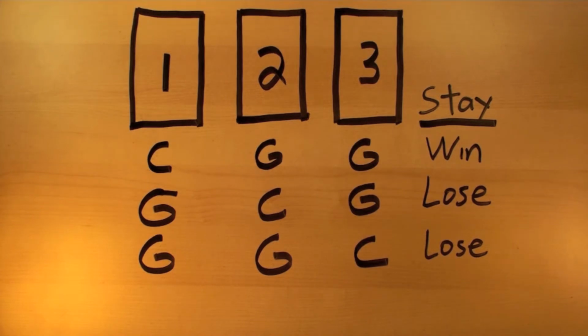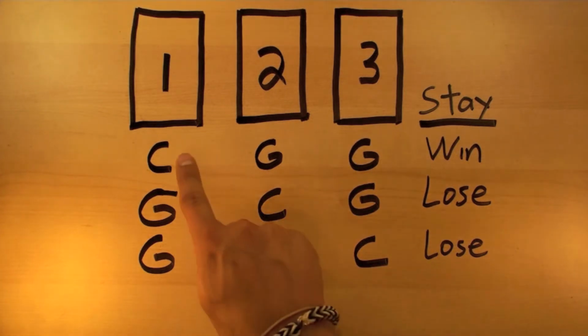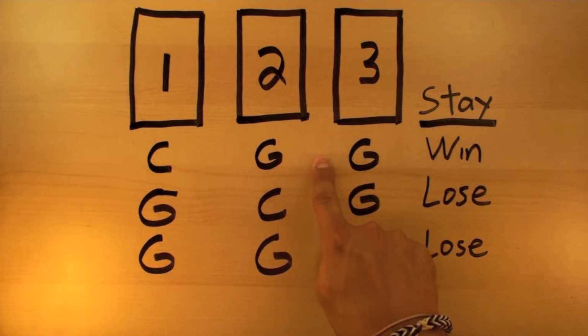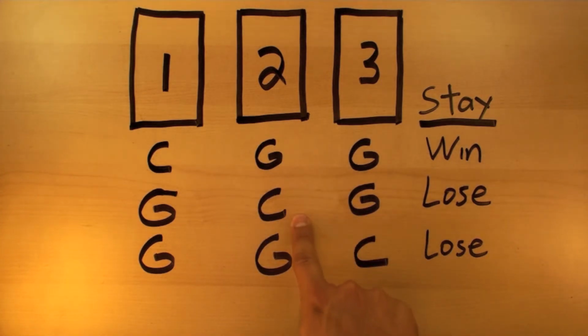Next, let's look at all possible outcomes. So the C represents car and the G represents goat. So the only possibilities are that the car can be behind door number 1, whereas the goats are behind door 2 and 3. Or that the car is behind door number 2 and goats in doors 1 and 3. And the last row represents the possibility that the car is behind door number 3 with the goats behind doors 1 and 2. Those are the only possible scenarios.